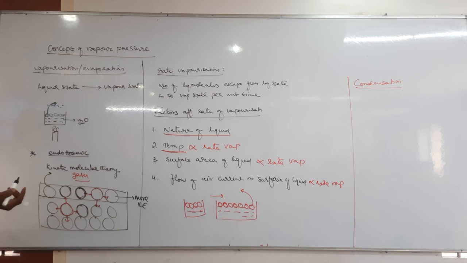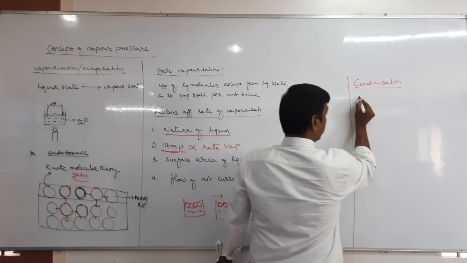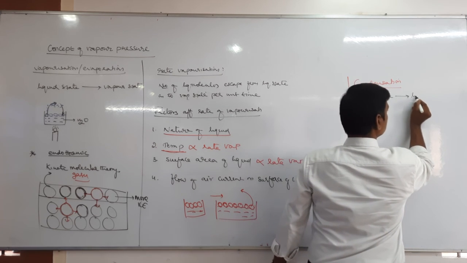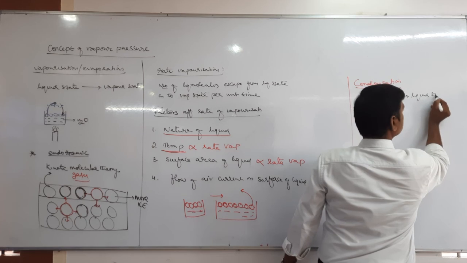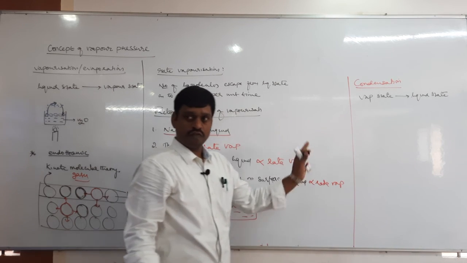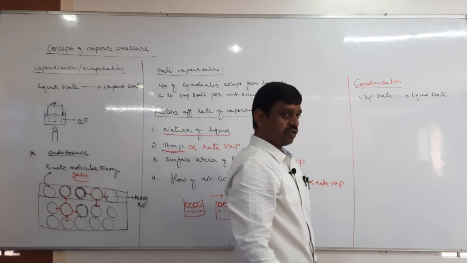Then condensation is the process of conversion of vapor molecules into what? Liquid molecules. Therefore, the process of conversion of vapor state into liquid state is called condensation.